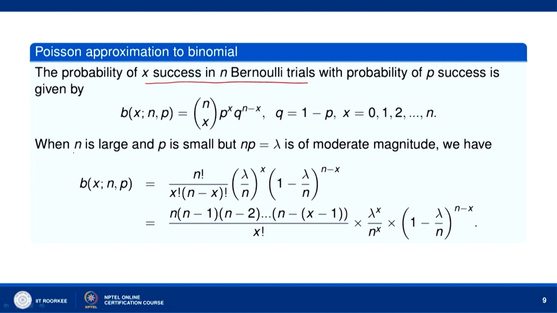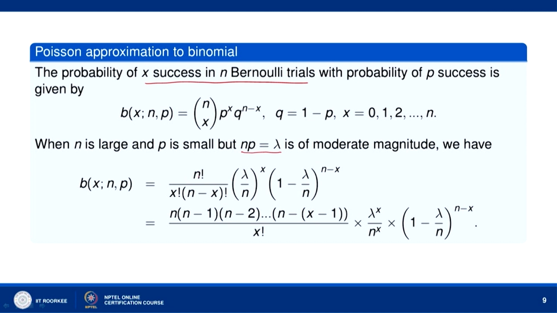Okay. Now, when n is large and p is small such that np equal to lambda is of a moderate size, let us see what happens to this B(x; n, p). B(x; n, p) can be written as n factorial over x factorial into n minus x factorial, and p can be written as lambda by n, since np equal to lambda gives p equal to lambda by n. So, lambda by n to the power x, and q is 1 minus p, so 1 minus lambda by n to the power n minus x.